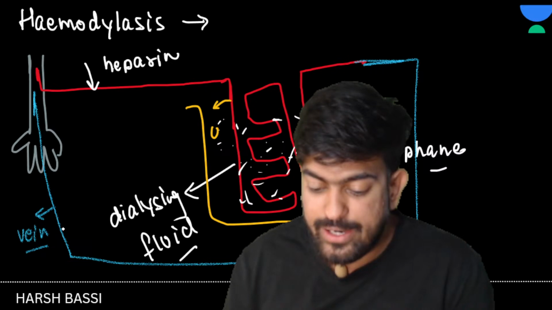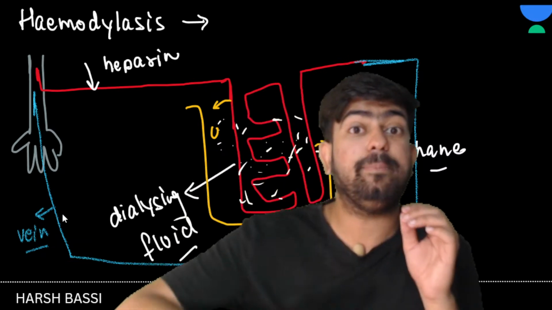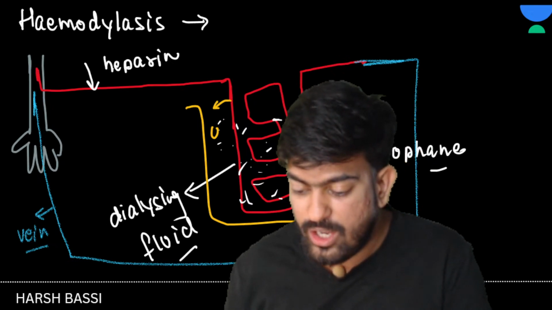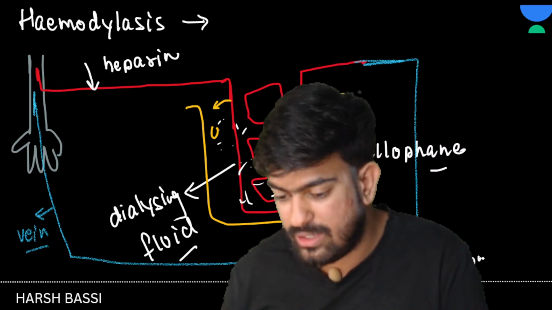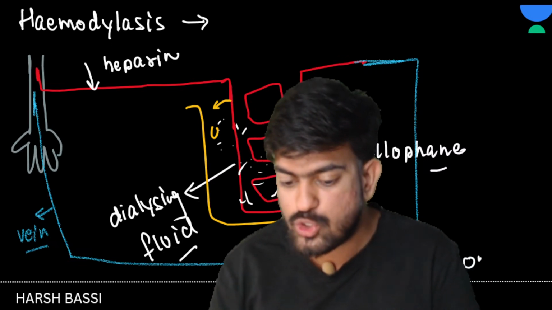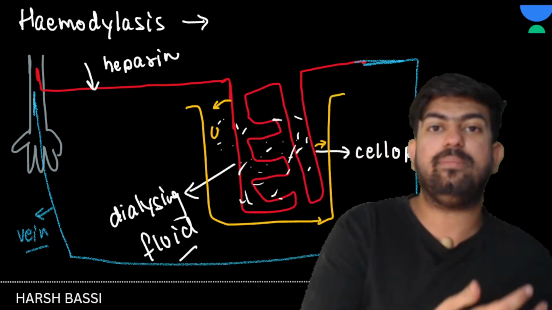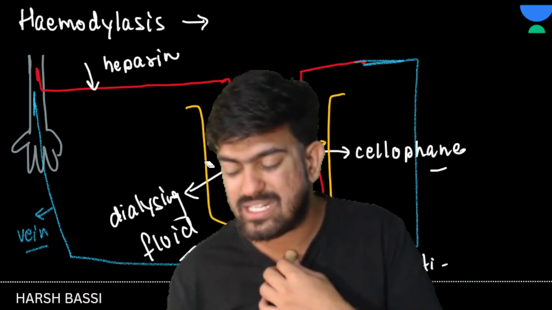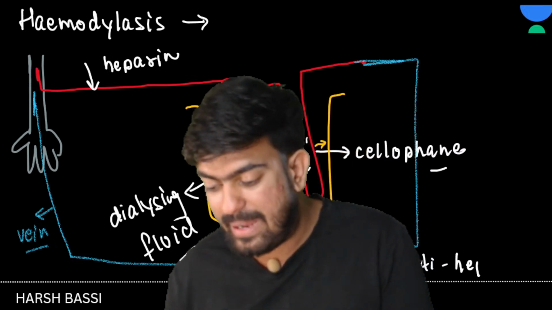Now, when we are inserting the blood back into the body, we are adding anticoagulant, antiheparin. So that when we put the blood back into the patient's body, the amount of heparin is not excessive. As much heparin as we added, we add the same amount of antiheparin.